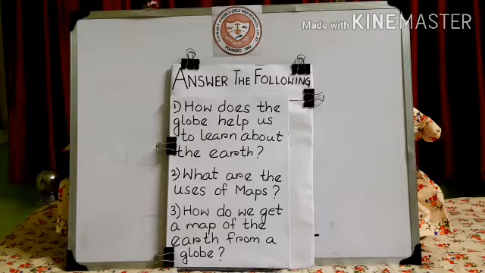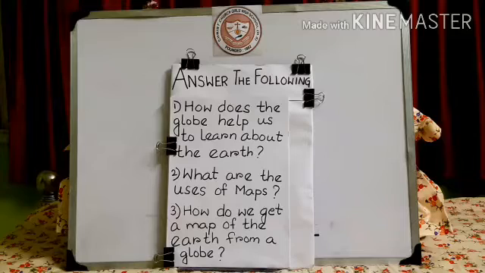Now the answer to this question you all can write. The globe helps us to know many things about the earth. It helps us to know about the shape of the earth, the land and water areas. It also helps to locate different places, and it tells us how the earth moves round its axis. Got it?